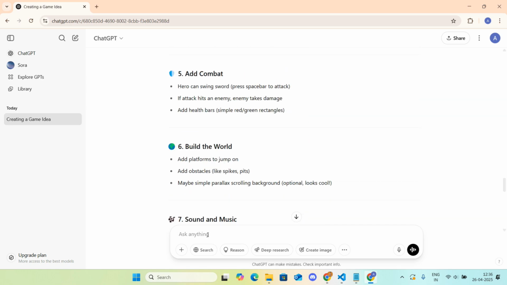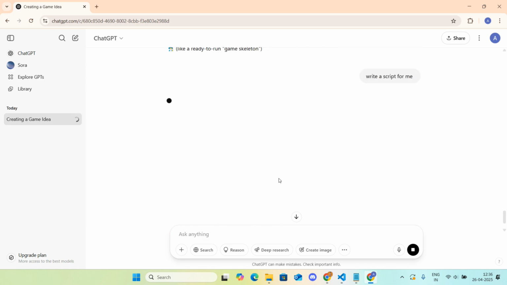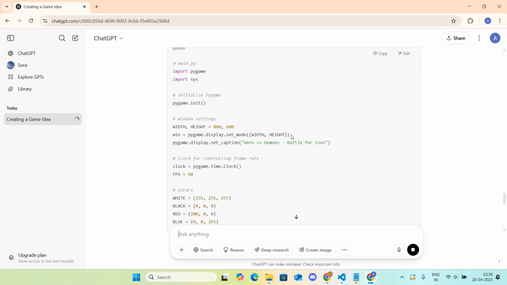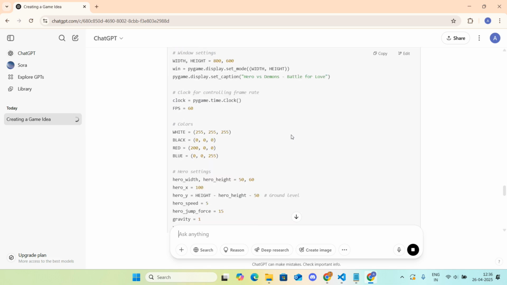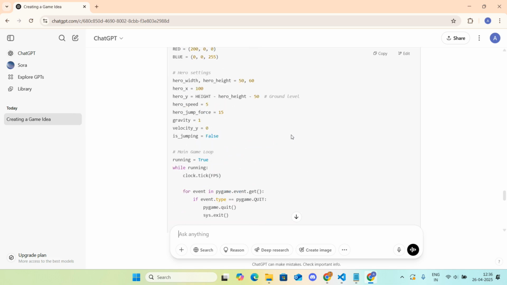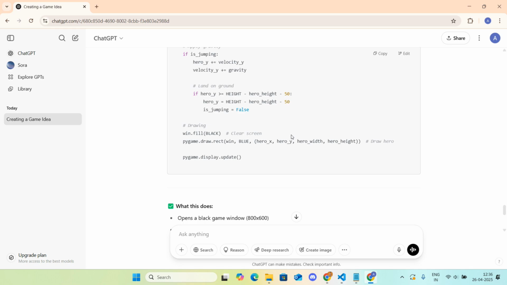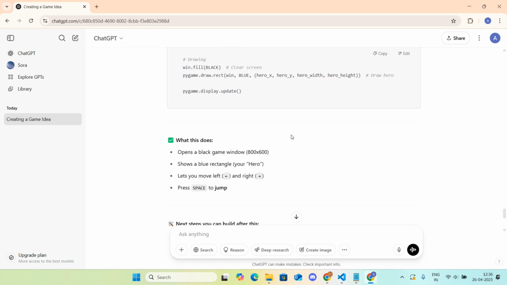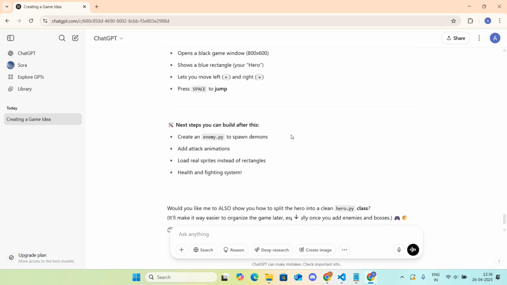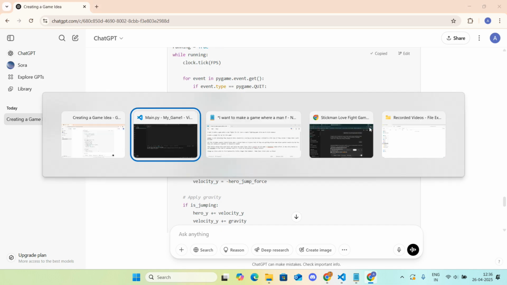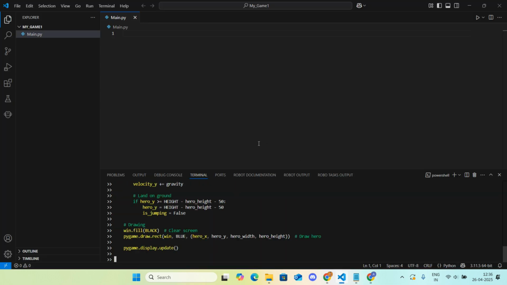Okay, yeah. Then write a script for me. Okay, import Pygame here, window size, player settings. Okay, let's copy this. Let's see what it does.